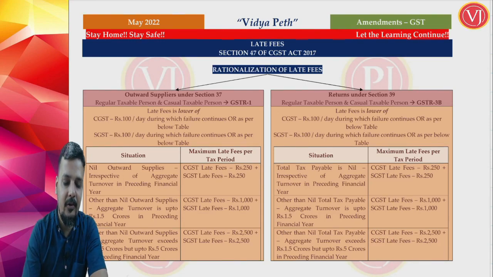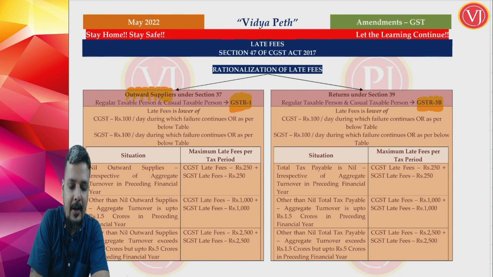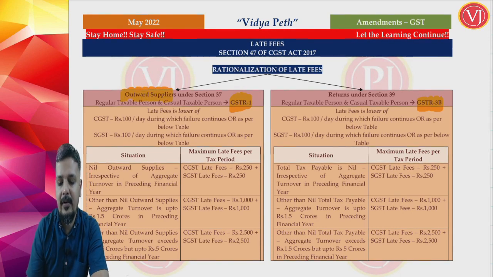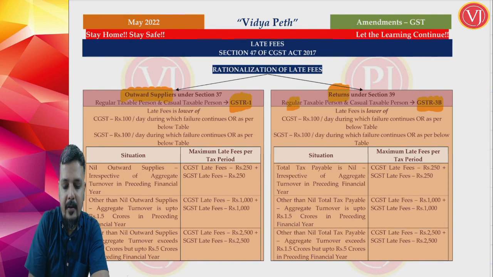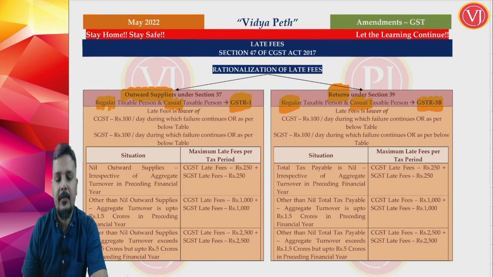If I talk about GSTR 1 and GSTR 3B: GSTR 1 talks about your outward supplies by a regular taxable person and casual taxable person. 3B talks about your return by a regular taxable person and casual taxable person. Both are filed by a regular taxable person or casual taxable person.